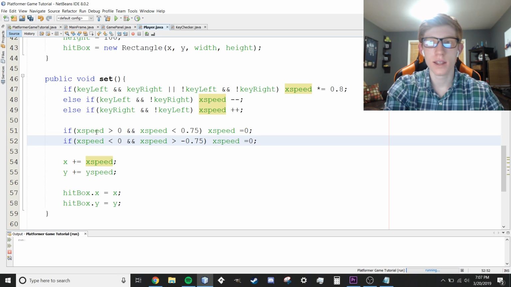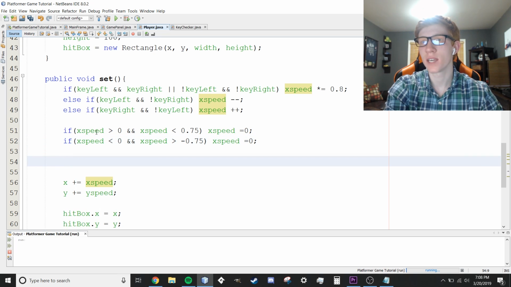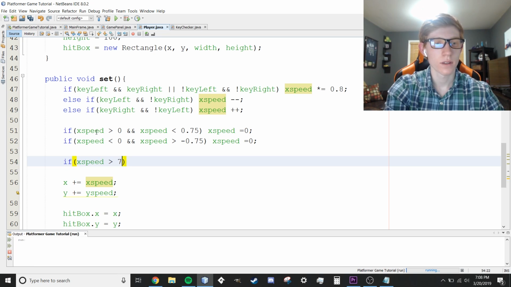And then the second thing we're going to do is we're going to add a max speed so we can't be flying off the screen super fast. So all we're going to say is pretty simple. If x speed is greater than 7, we could say like minus minus, but then what if it gets super fast? We're just going to say x speed is equal to 7. So if it's going faster than 7, we don't want it, so we're not going to let it go past 7.